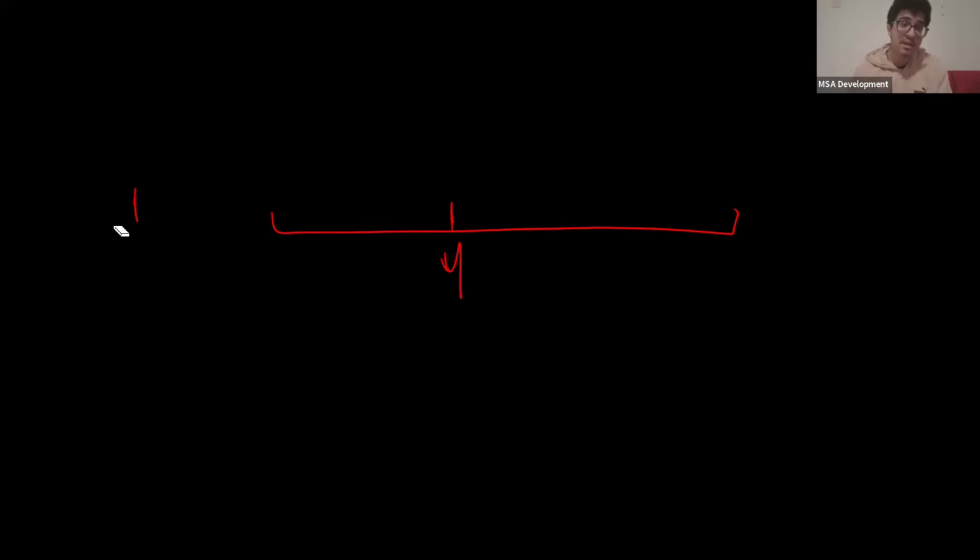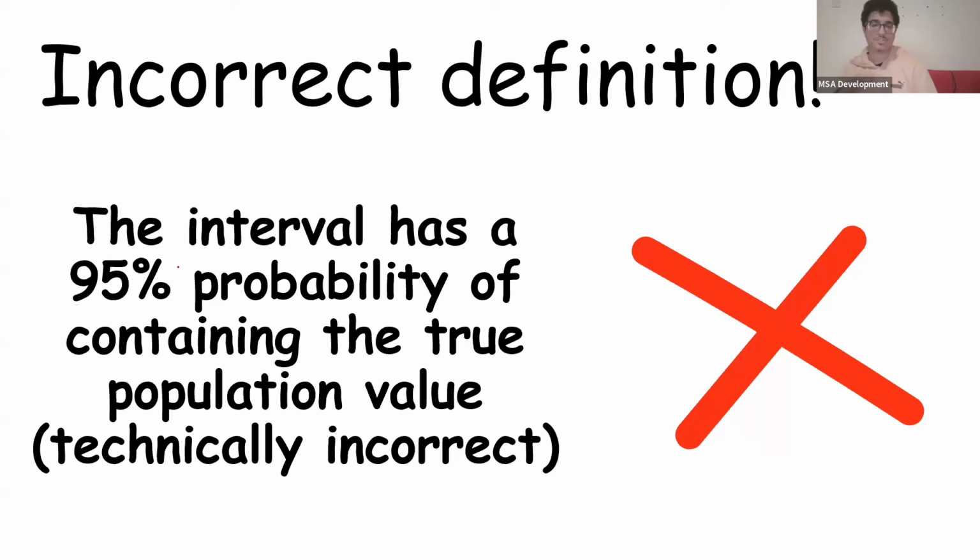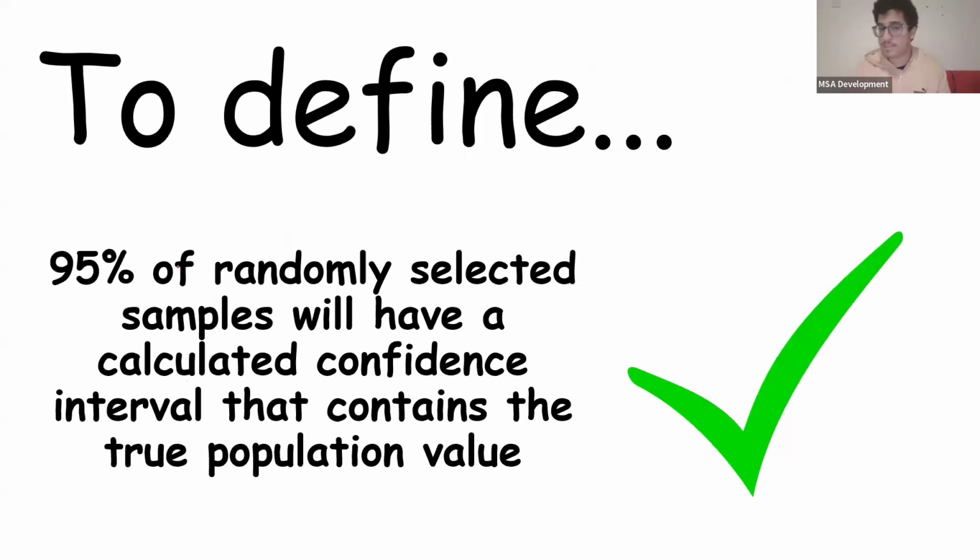What we're trying to say is that 95% of the confidence intervals we get from any sample we take from this population will contain the population mean 95% of the time. 5% of the time, the population mean will be outside of the confidence interval. Sorry, I lost my train of thought there, but I hope that makes sense. So once again, 95% of randomly selected samples will have a calculated confidence interval that contains the true population value, okay?